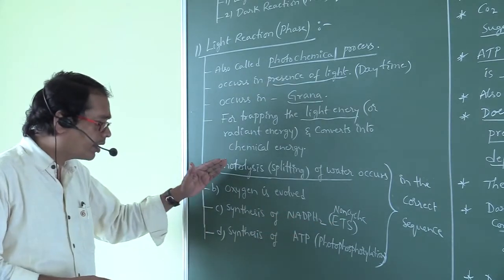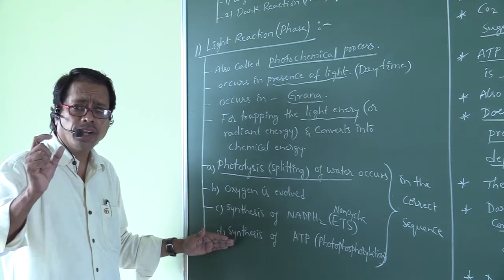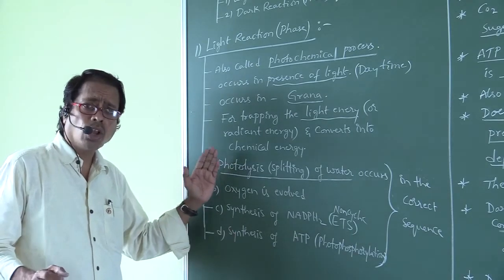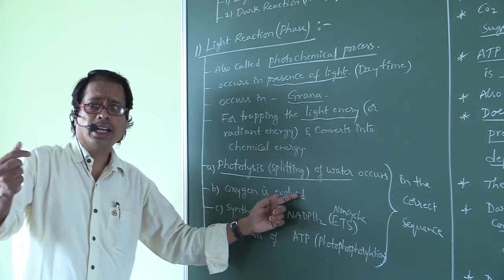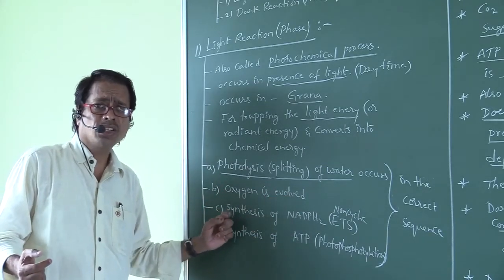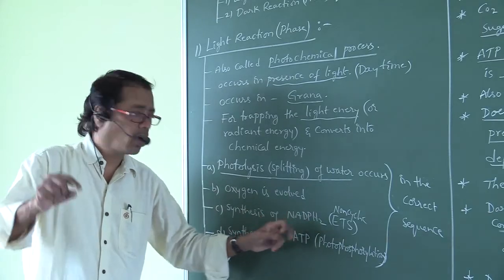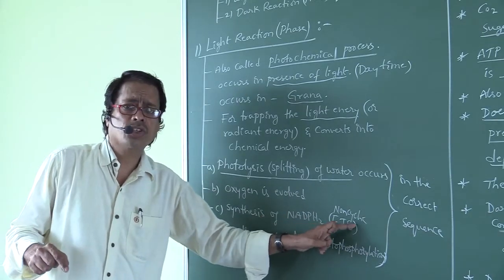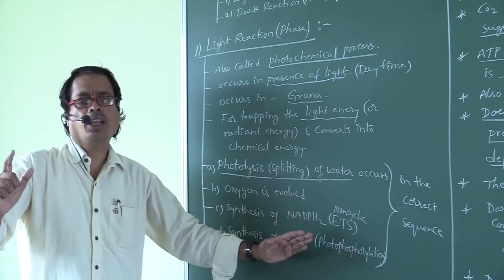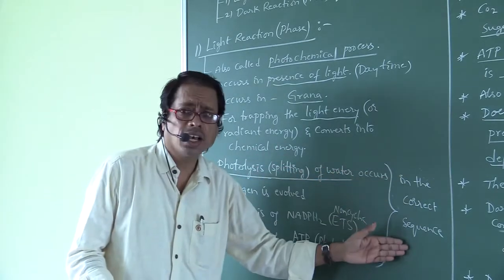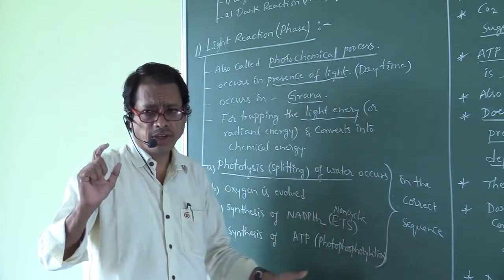Right. All those events you have to say in the sequential order. First of all, photolysis of water occurs. Later on, O2 is evolved. Later on, production or synthesis of NADPH2 during non-cyclic electron transport system. Later on, synthesis or production of ATP. All those events you have to say in the correct sequence.